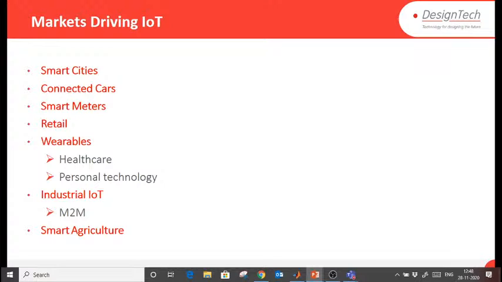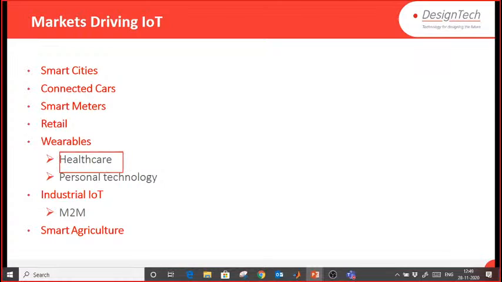Wearables, like healthcare devices which you wear, personal technology. Let's say someone has a blood pressure issue. He will go to the doctor, the doctor will measure the blood pressure, find the reason, and prescribe some medicine.